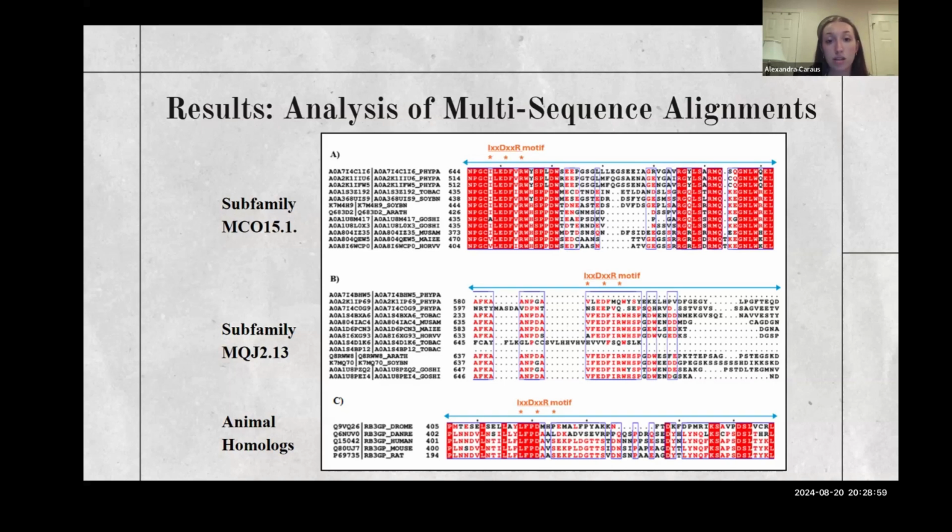And through analysis, we've concluded that possibly that additional domain might be a supplemental structural feature that might help accelerate catalysis through helping this motif on the subfamily MQJ.